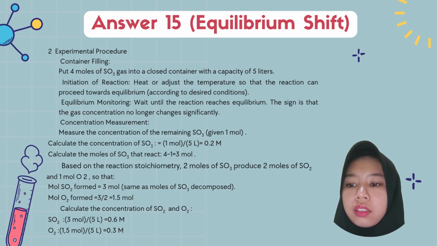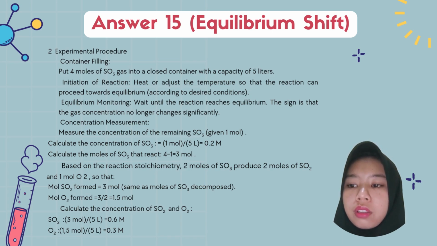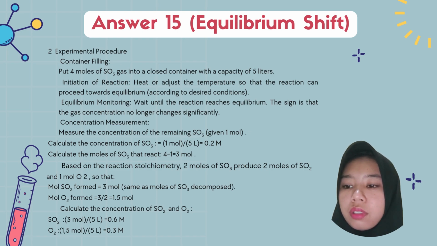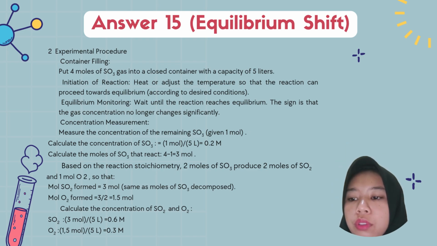Based on the reaction stoichiometry, 2 moles of SO3 produces 2 moles of SO2 and 1 mole of O2, so moles of SO2 formed equals 3 moles. Moles of O2 formed equals 3 divided by 2 equals 1.5 moles.